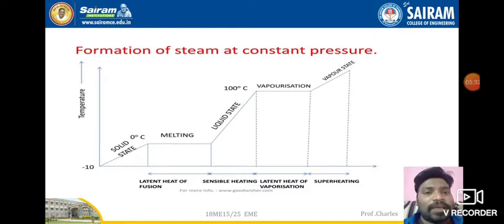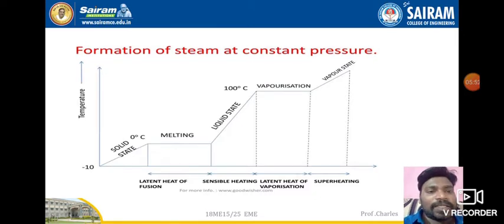That means the line will be inclined. The temperature and enthalpy line will be in an inclined shape. Slowly that water will be converted into steam, right? So from 0 degrees Celsius, water will reach 100 degrees Celsius.